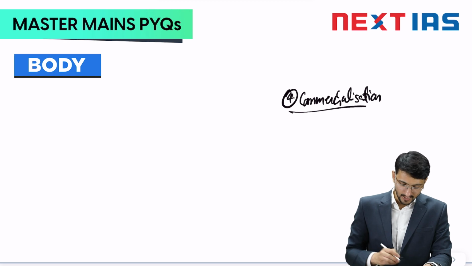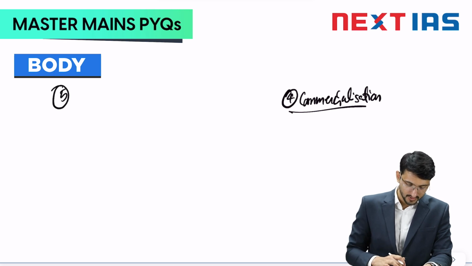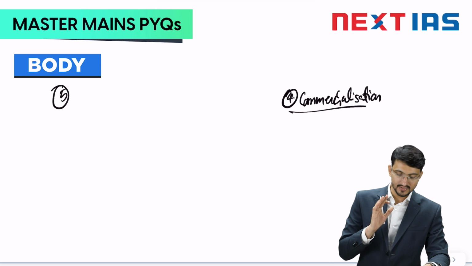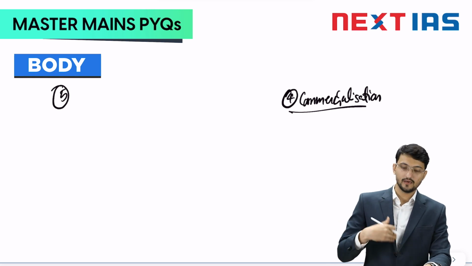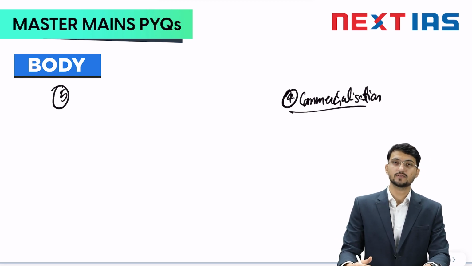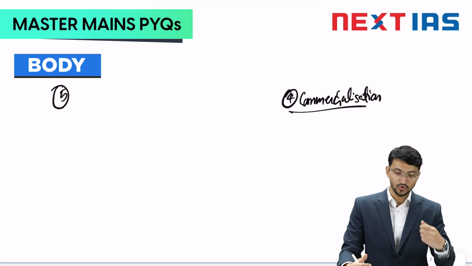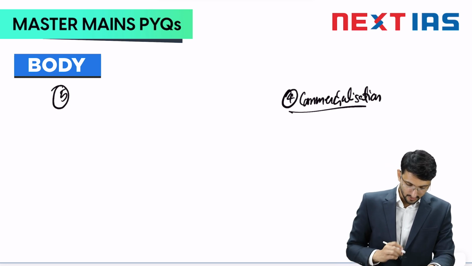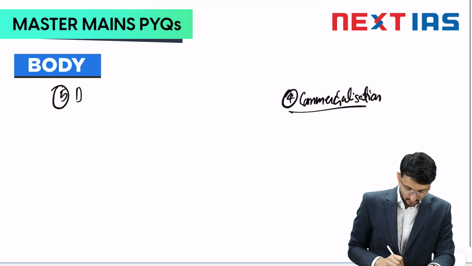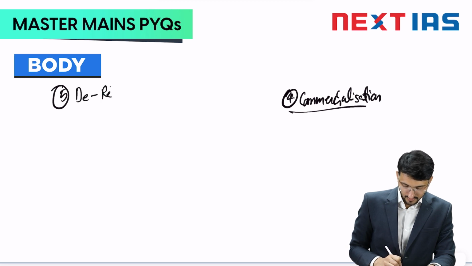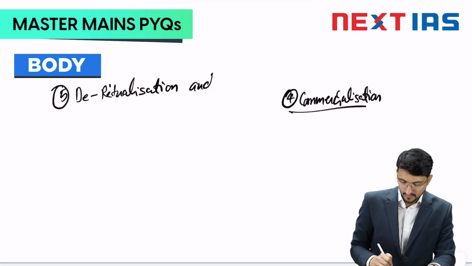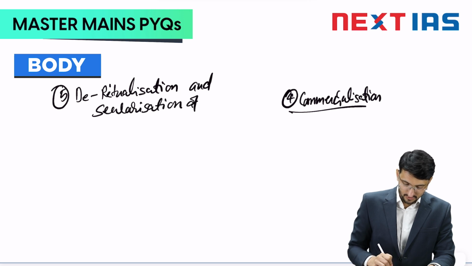Fine. After commercialization, you can talk about all these points. You know what is commercialization, you know what is changing family status, or let's say what are the alternatives available. You know all these things. Now what you can discuss is basically de-ritualization and secularization of marriage.